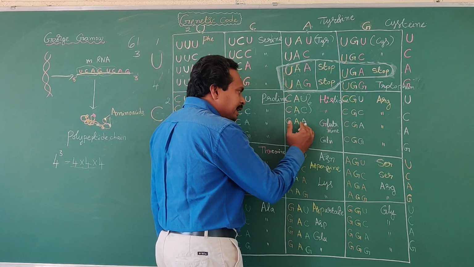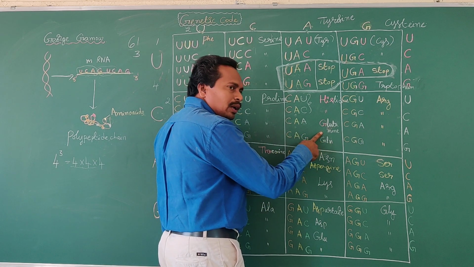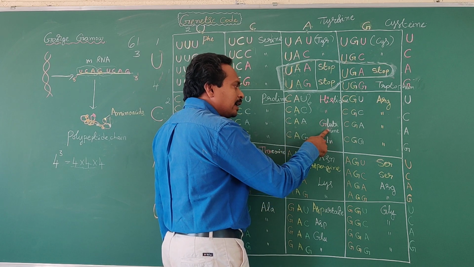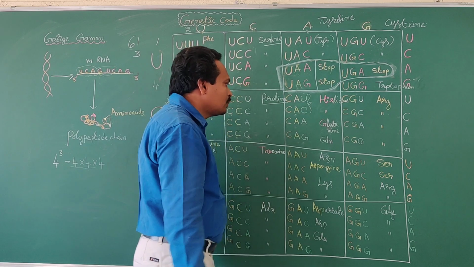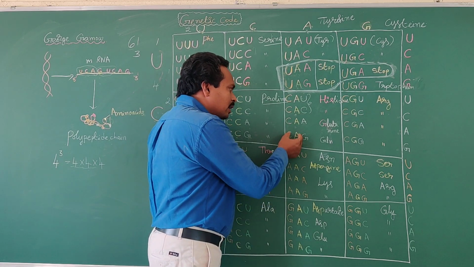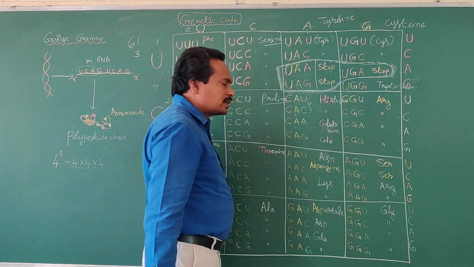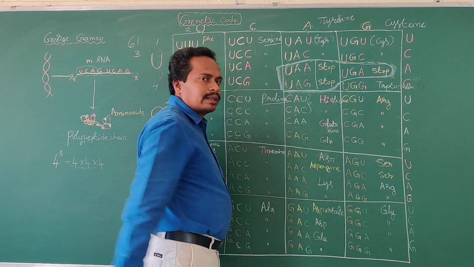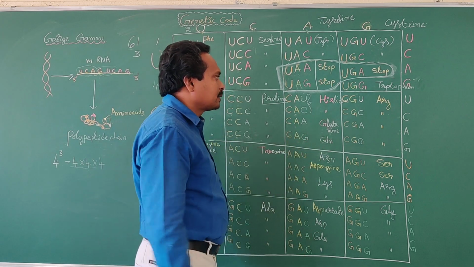Okay, next CAA codon codes for synthesis of glutamine amino acid. Glutamine, CAA codes for synthesis of glutamine amino acid. GLN, and along with this codon, CAG codon also codes for synthesis of the same amino acid, that is glutamine. GLN means glutamine amino acid.